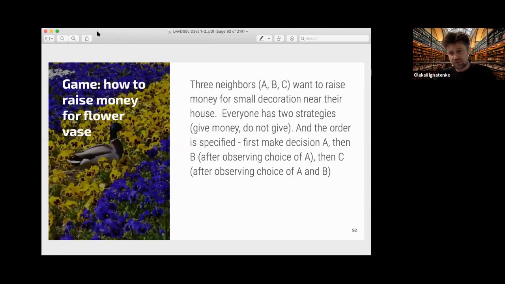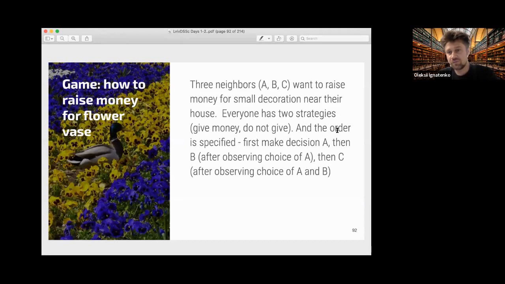So let's consider an example because it's a funny example, and also I will ask you a question. What do you think about this game? Please pay attention. We have three neighbors, and these neighbors want to raise money for a small decoration near their house. For simplicity, we assume, maybe it's an artificial setup, that each of these three neighbors has two strategies: give money or do not give money.